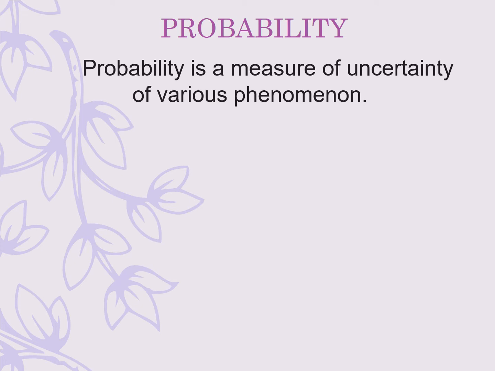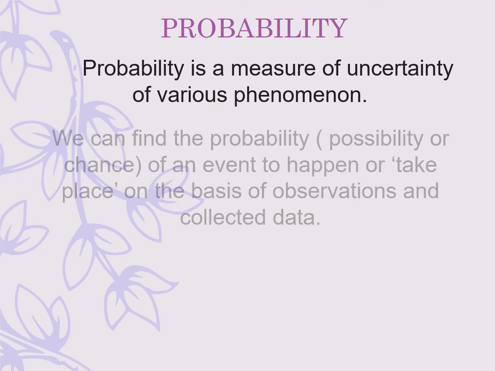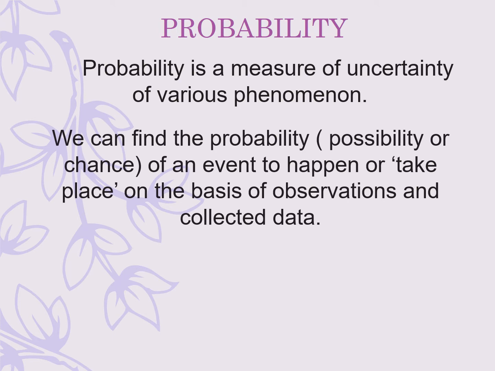Probability is the measure of uncertainty of various phenomena. We can find the probability or chance of an event to happen on the basis of observation and collected data.